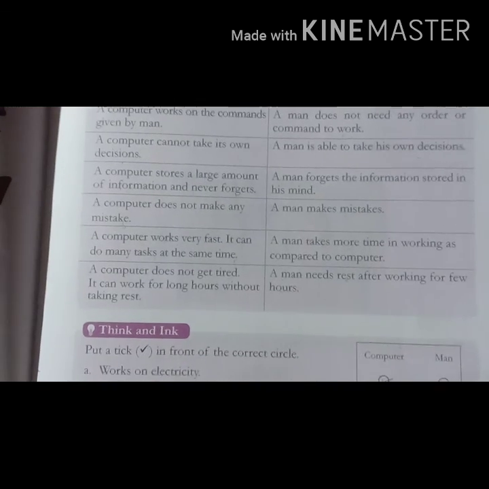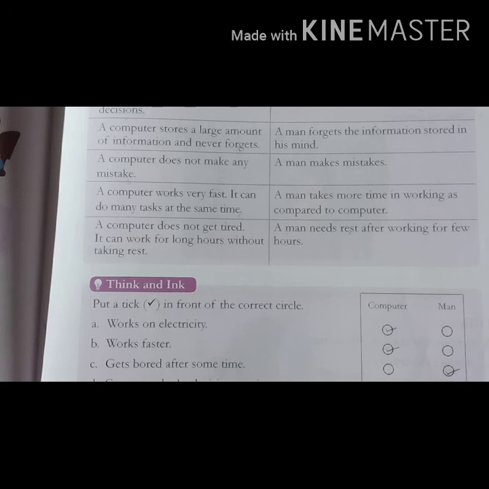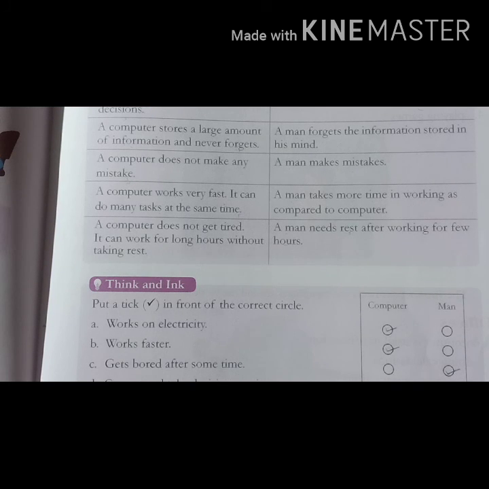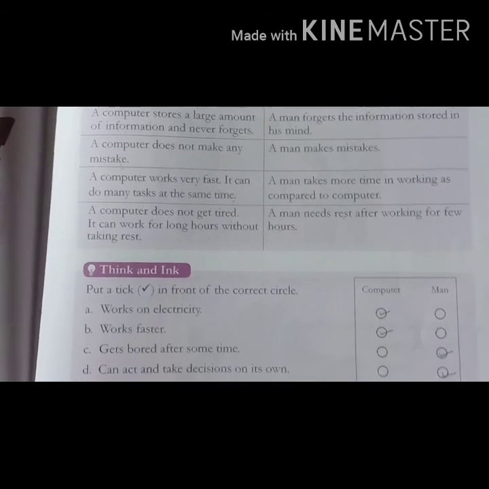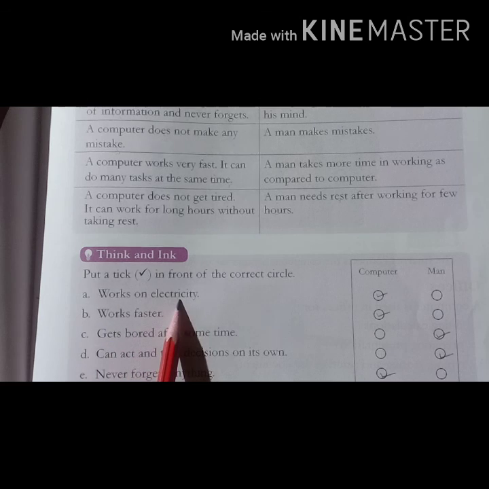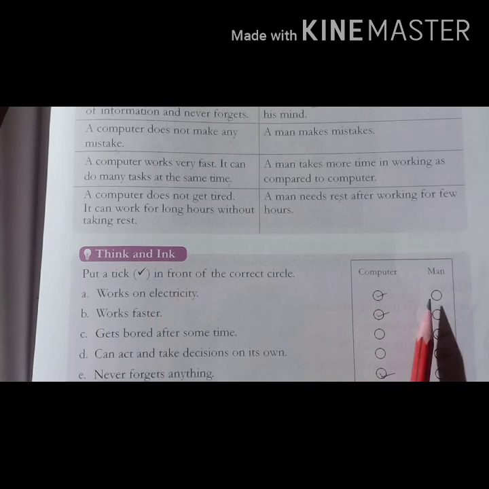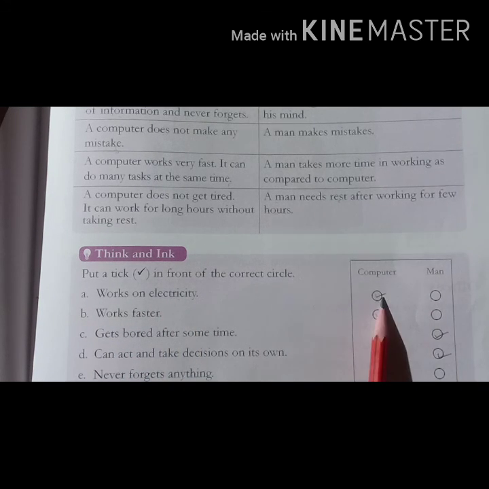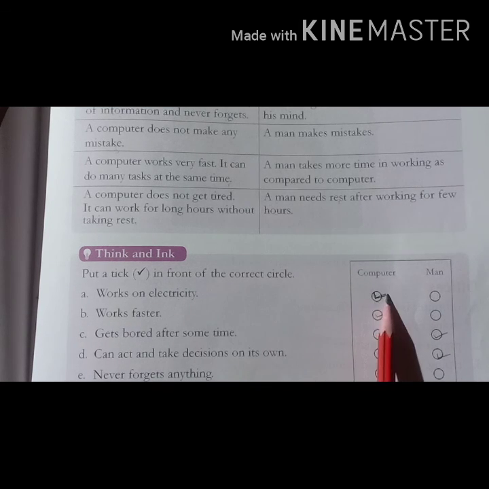Next is think and tick. That means we have to read the sentence, think about it and tick the correct answer. So put a tick in front of the correct circle. This is your homework. You can do it yourself. You just need to read the sentence, works on electricity. That means here, who works on electricity, computer or man? We all know computer works on electricity. So we have to put a tick mark here.